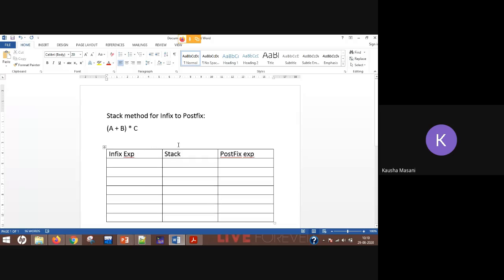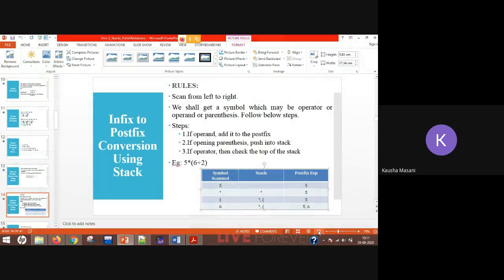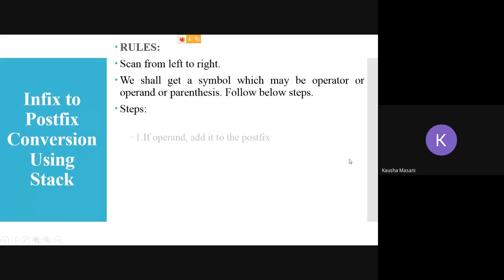The very first step is scan from left hand side to right hand side, one by one, element by element. So the first element is parenthesis, then you get A, then plus, then B, then a closing parenthesis, then star, and then C. The very first rule is scan from left to right, so that is done.